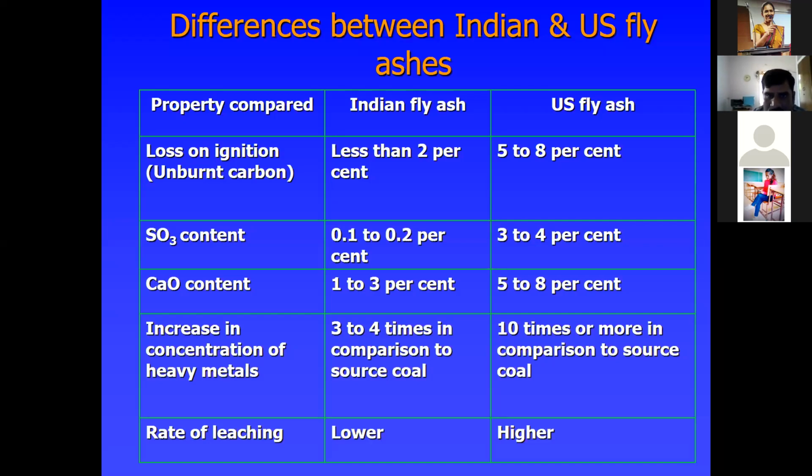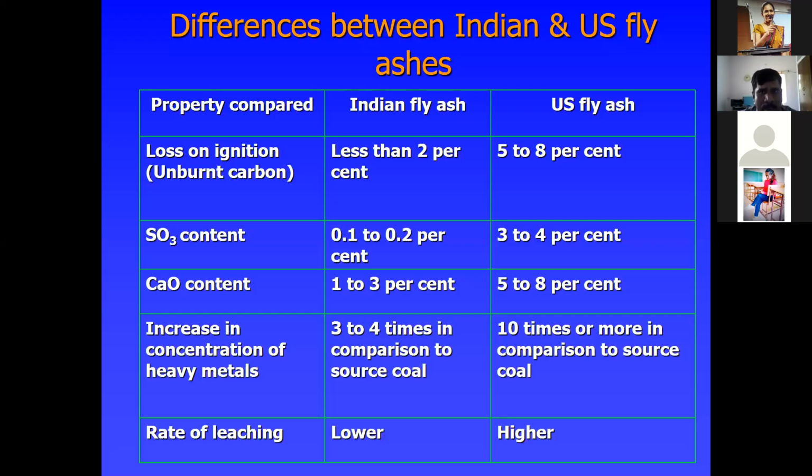In US fly ash, just for the sake of knowledge, the concentration of heavy metals in Indian fly ash increases 3 to 4 times in comparison to the source coal. That is also very important, depending upon the source of the coal. Here, it is 10 times or even more in comparison to the source coal. The rate of leaching is lower in Indian fly ash and higher in US fly ash. Just have to know this difference between Indian and US fly ash.